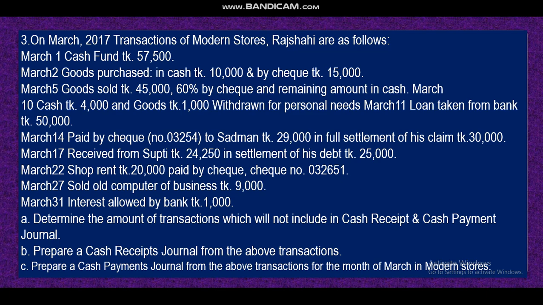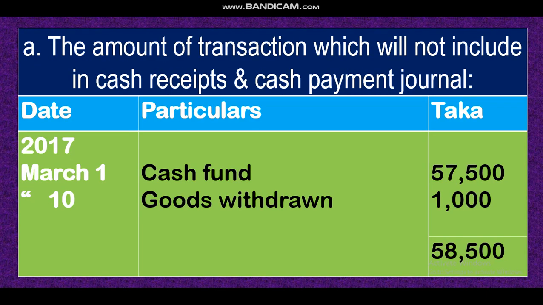So only these two transactions will not be recorded in the cash receipt or cash payment journal. So the total is 58,500. I hope all of you understand.